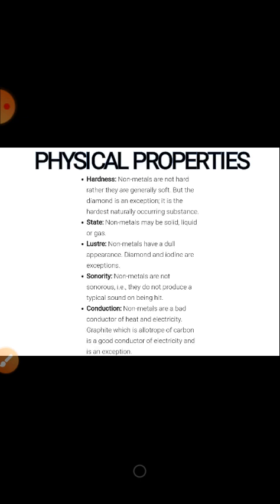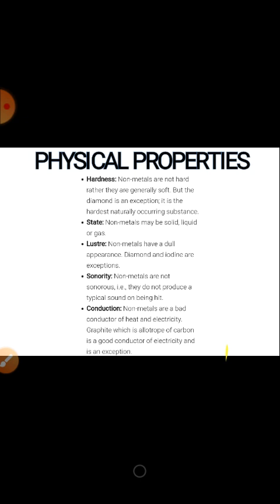Physical properties. Hardness. Non-metals are not hard, rather they are generally soft, but diamond is an exception. It is the hardest naturally occurring substance. State. Non-metals may be solid, liquid, or gas. Luster. Non-metals have a dull appearance. Diamond and iodine are exceptions.